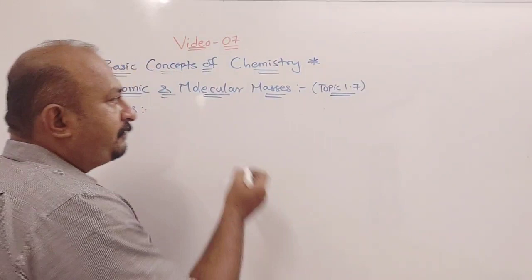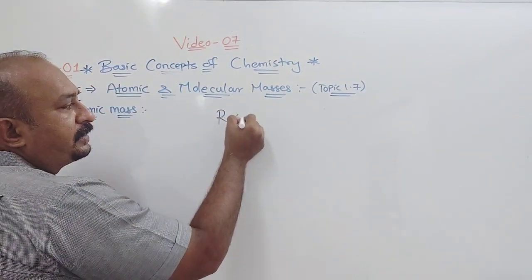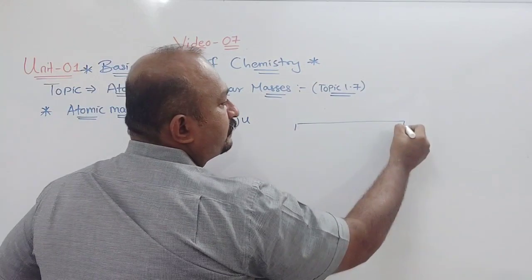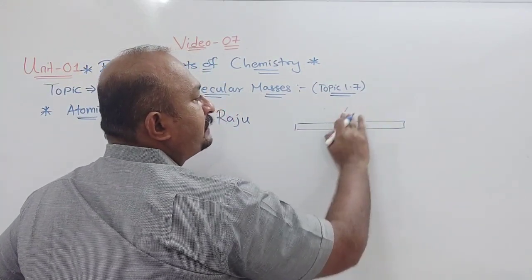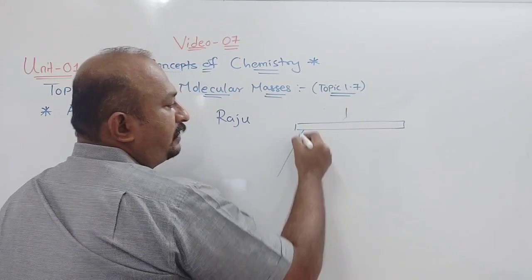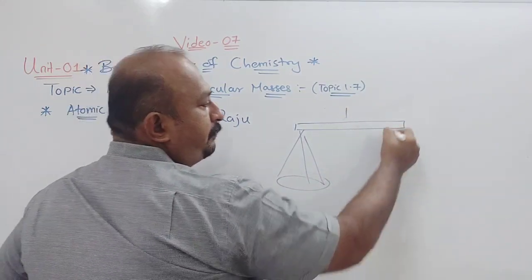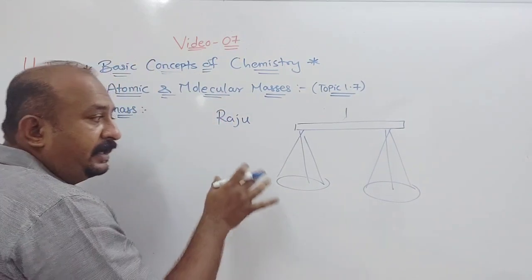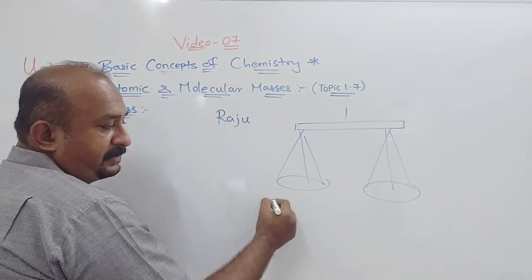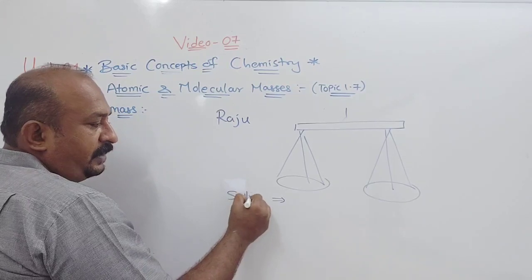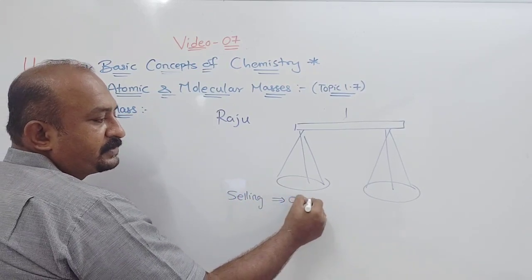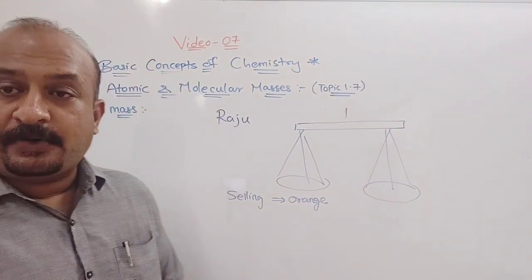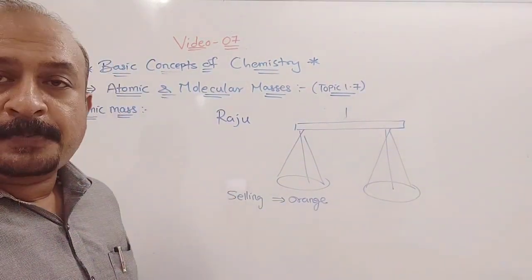Suppose the name of your friend is Raju. Raju has a weighing scale with two-sided pans. He was selling oranges. Orange fruit everyone knows, and everyone likes also. Nice oranges he was selling.